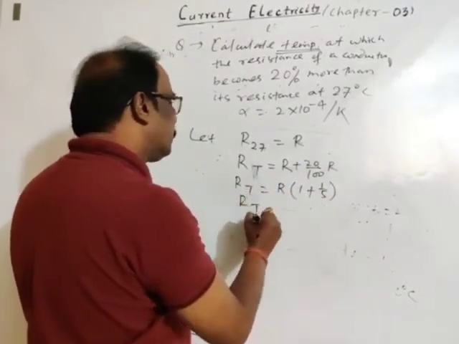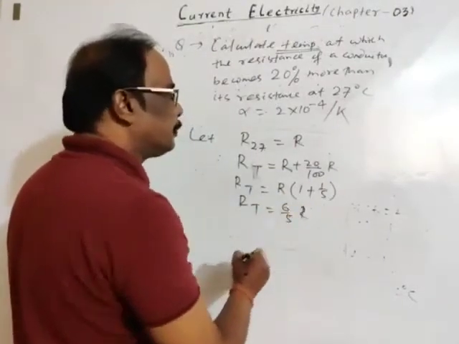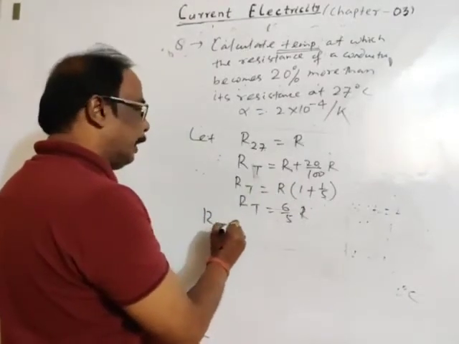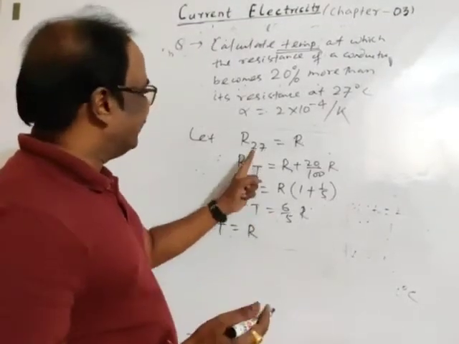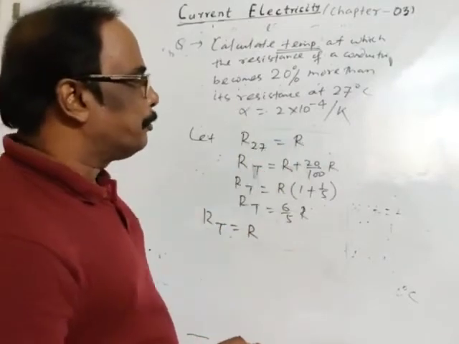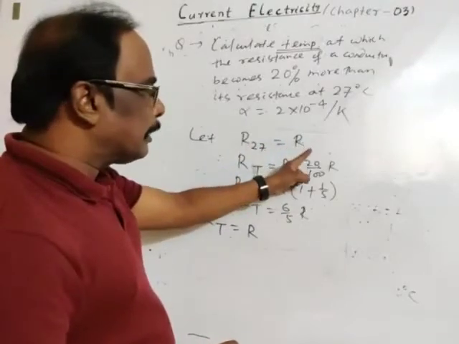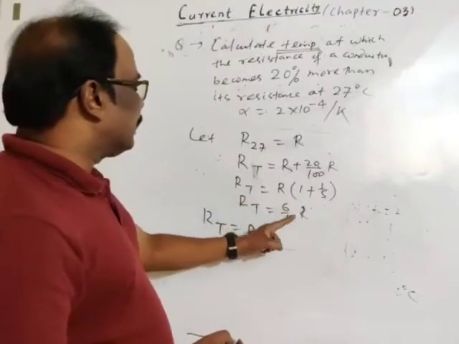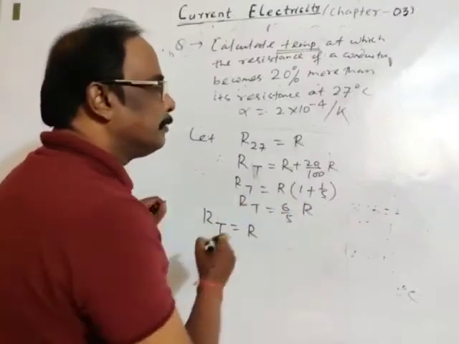So R_T comes to 6 by 5 R. Then the relation. See, resistance at 27 degrees centigrade is R. Resistance at T Kelvin is 6 by 5 into R.